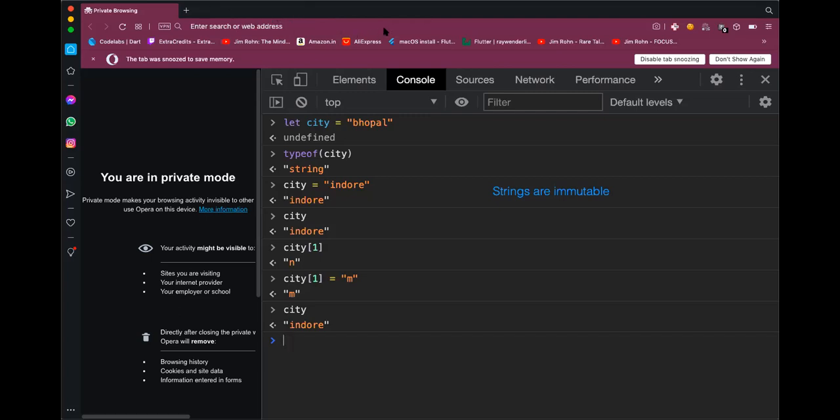Let me share my whiteboard. So when I talk about immutability and mutability, you can almost imagine this is kind of like your RAM.